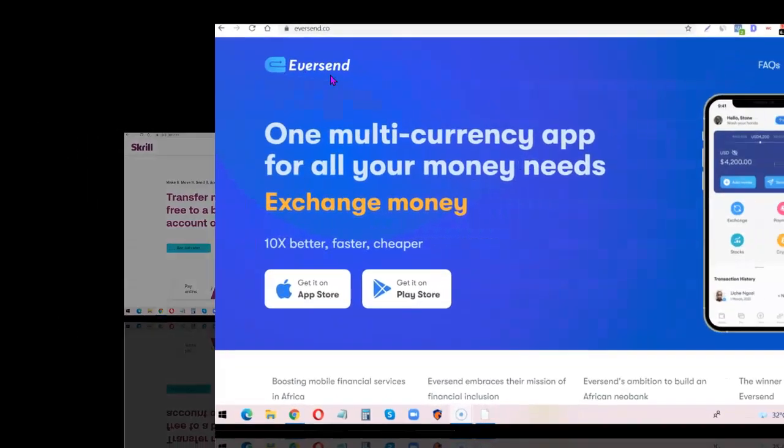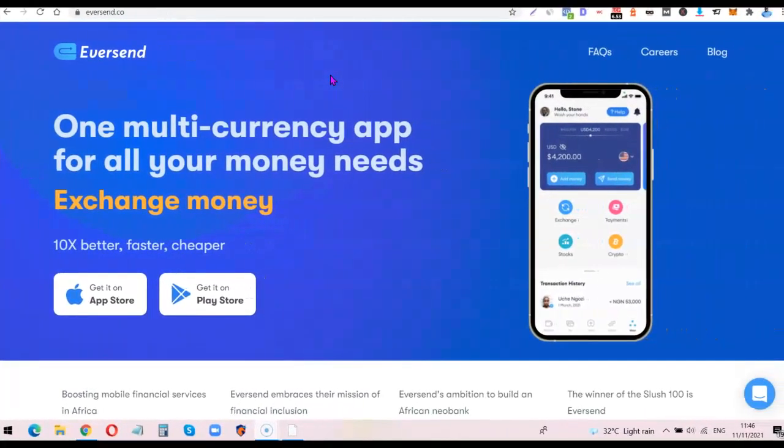Alright guys, so Eversend is another platform you want to look into, and the thing with Eversend is that it's one of the easiest platforms that you can use to do dollar arbitrage. It's very easy to top up, and you can also withdraw your money back to your Naira account inside the same platform. Unlike the rest I've been talking about, where you need to buy crypto, then send the crypto to your Binance account, then sell the crypto for Naira on your Binance account, when it comes to Eversend, it's actually different.